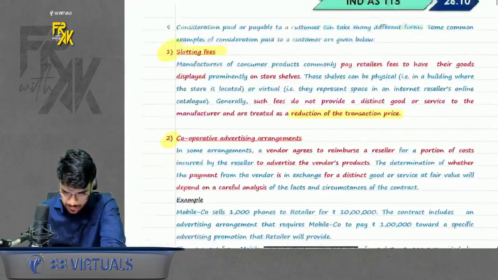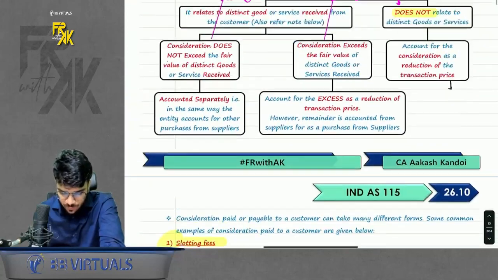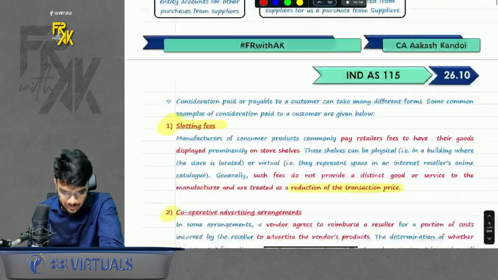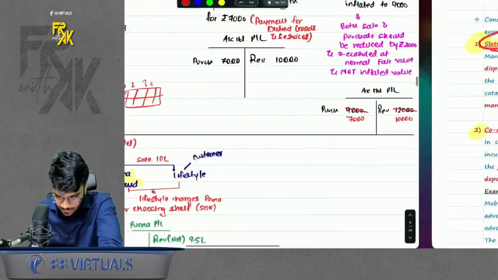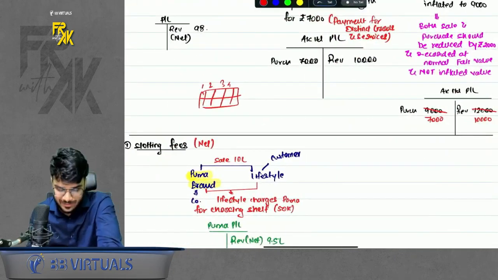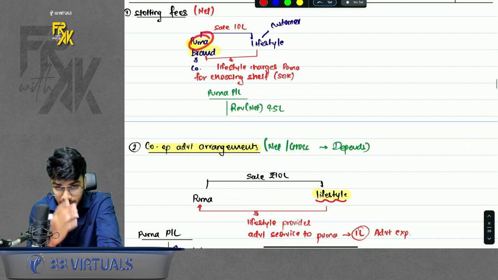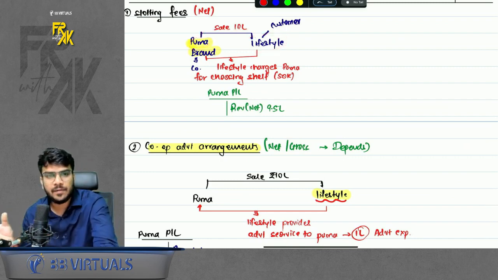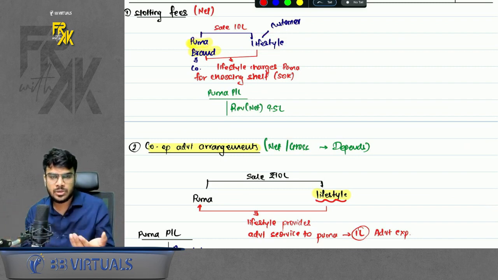Okay, chalo. The next part is, in this only we have a few parts. In consideration payable to a customer, we have a few other cases also. One is slotting fees. What is the meaning of slotting fees? Please have a look at my example. Suppose you are Puma company. You make some sale to Lifestyle. Lifestyle is a brand where multiple brands' stock is available.